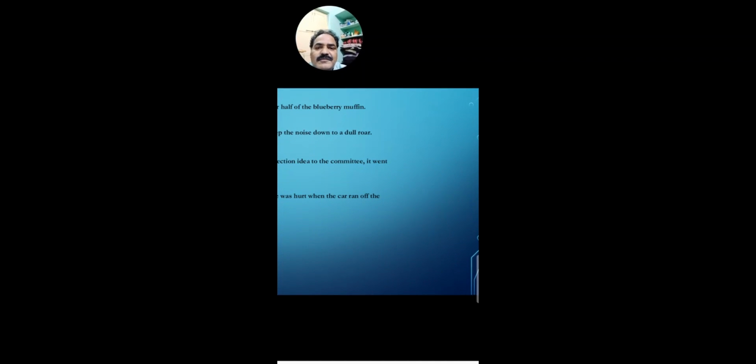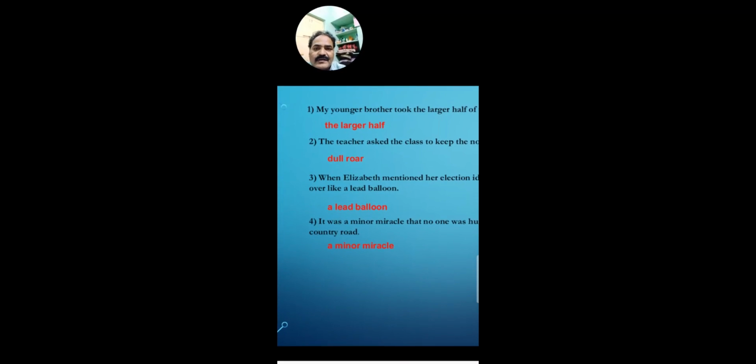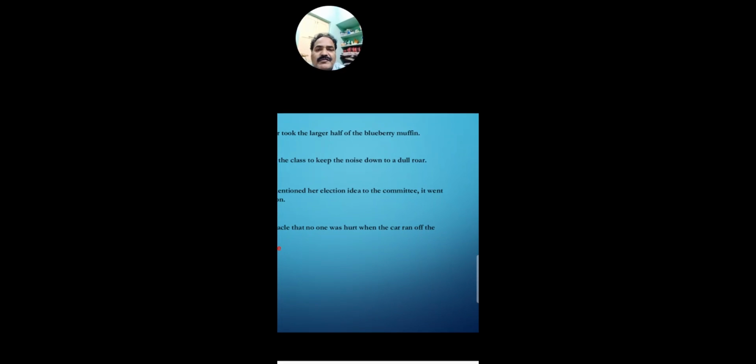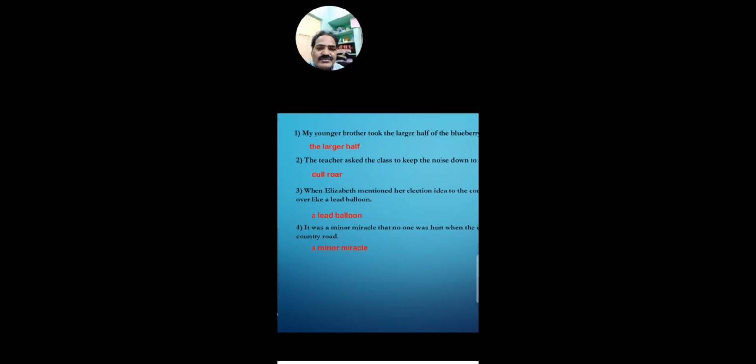Let us better understand some more oxymorons in these four sentences which are given here. The first one is, my brother took the larger half of the blueberry muffin. Here in this sentence, the oxymoron used is larger half. Larger means big in quantity, half means small in quantity.